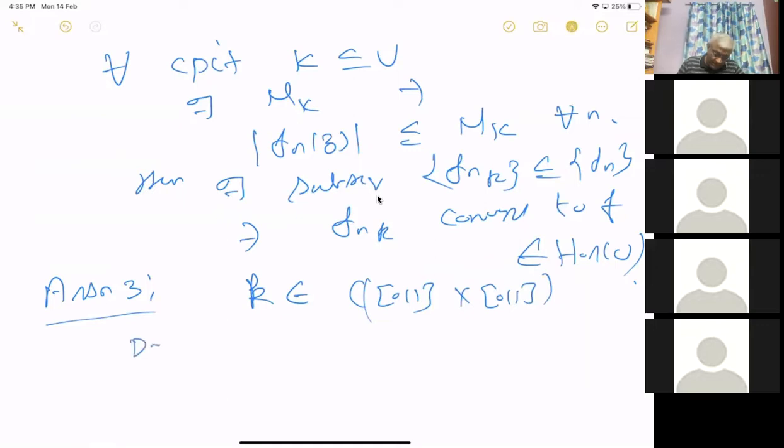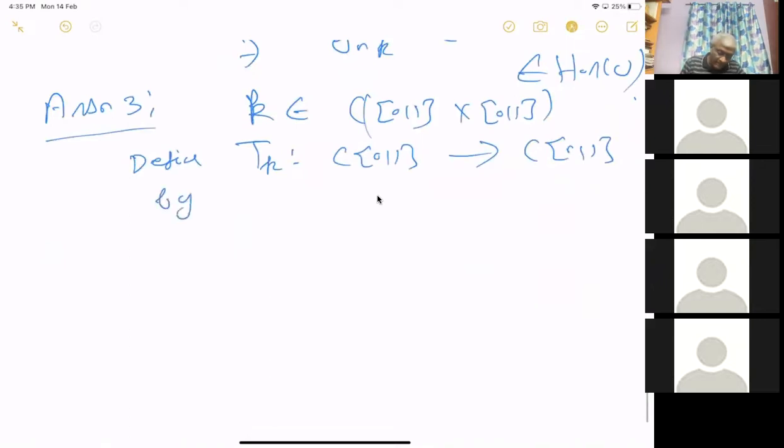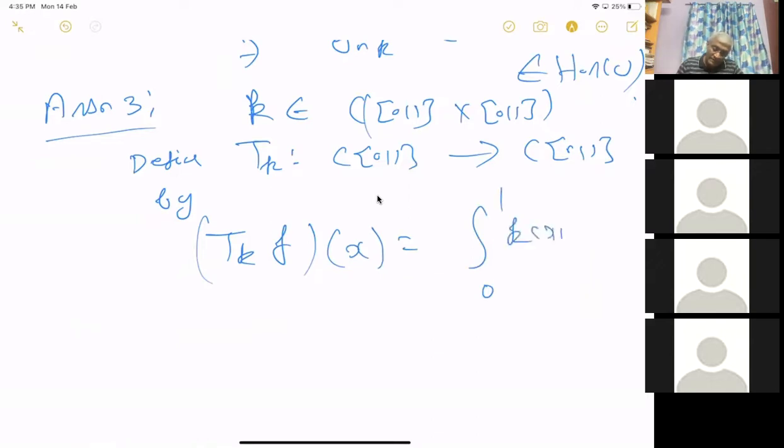And define an operator T_K from C[0,1] to C[0,1] by T_K acting on any f at x is equal to the integral from 0 to 1 of K(x,y) f(y) dy. This is what is called an integral operator.